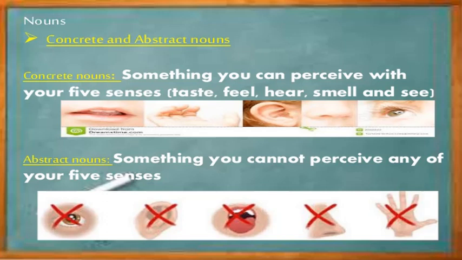It's a concrete noun. But on the other hand, love or grace, sin. So these are all abstract nouns. You cannot perceive them through your five senses. So such words are called abstract nouns. Certain abstract qualities, philosophical ideas, freedom, grace, then hatred, wickedness. So these are all examples of abstract nouns.